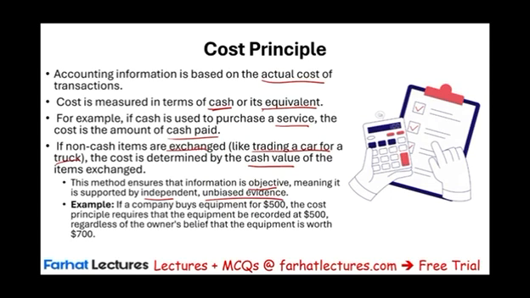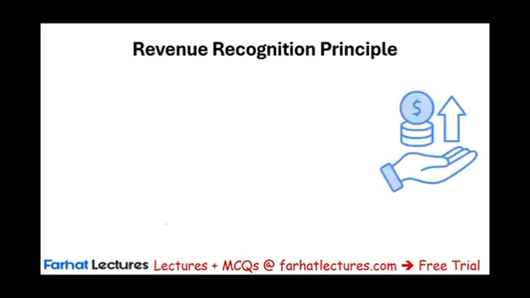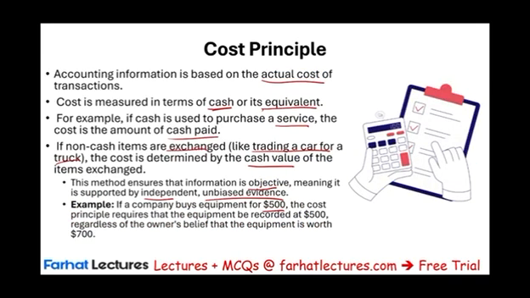For example, if a company buys equipment for $500, the cost principle requires that the equipment should be recorded at $500, regardless of the owner's belief that this equipment is worth $700 or $800 or $900. Your opinion doesn't matter. What matters is the amount of money or the equivalent amount of money you gave up. And this is an important concept, cost principle. You will see it throughout your accounting career. Every time you make a purchase, you would record it initially at cost. Remember this. You would record everything at cost.